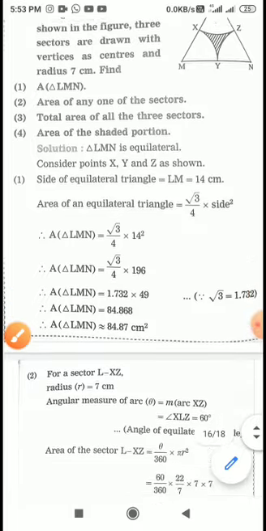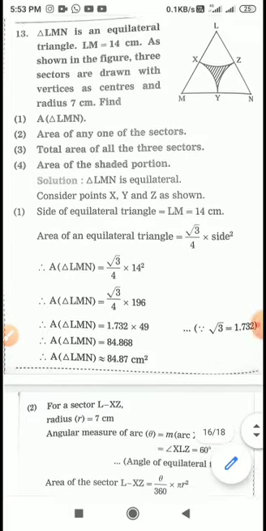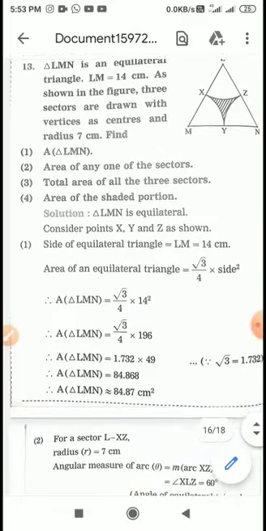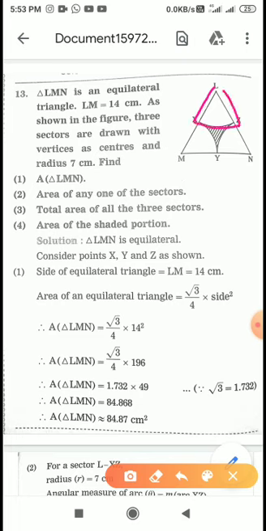Now further, we have to find out in the second part the area of any one of the sectors. Here the value of theta is not given, but it is given that it is an equilateral triangle. Since it is an equilateral triangle, each of the angles will be 60 degree. So angle is 60 and radius we know is 7.